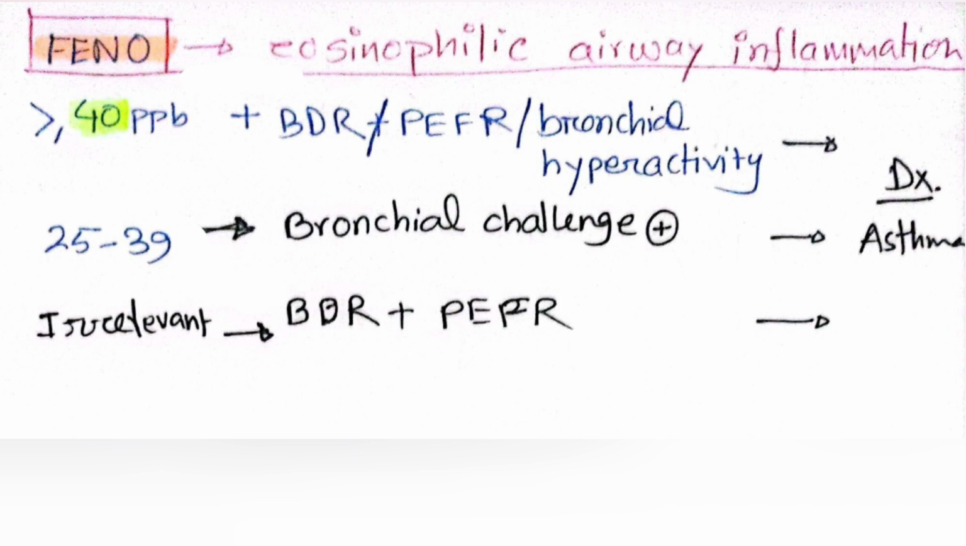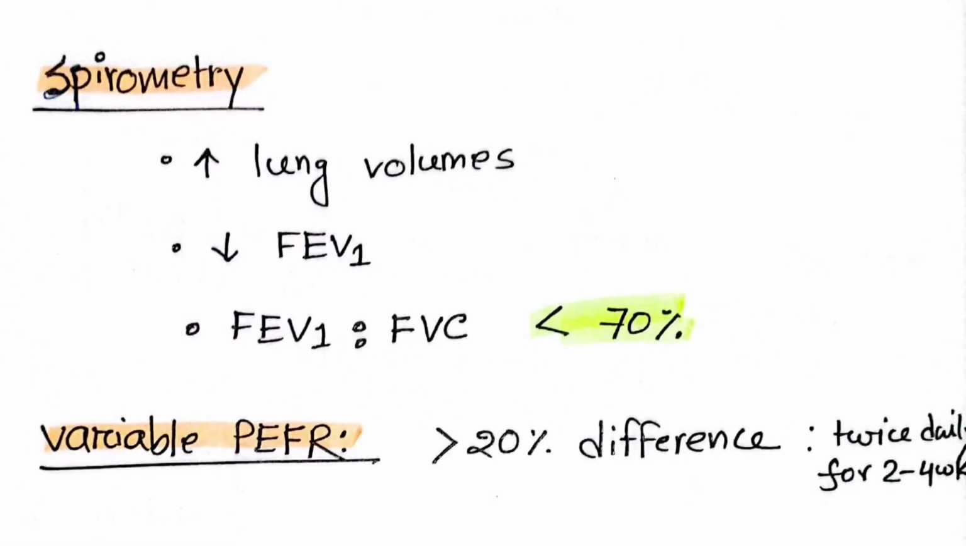And if the FeNO level is 25 to 39, then we'll need to do a bronchial challenge. If it is positive, then we can say that it is asthma. If FeNO is irrelevant, then we'll need to do bronchodilator reversibility plus peak expiratory flow rate variability to diagnose asthma. So what will be the spirometry finding? The lung volumes will be increased, FVC and FEV1 will be reduced, and the FEV1/FVC ratio will be less than 70%.